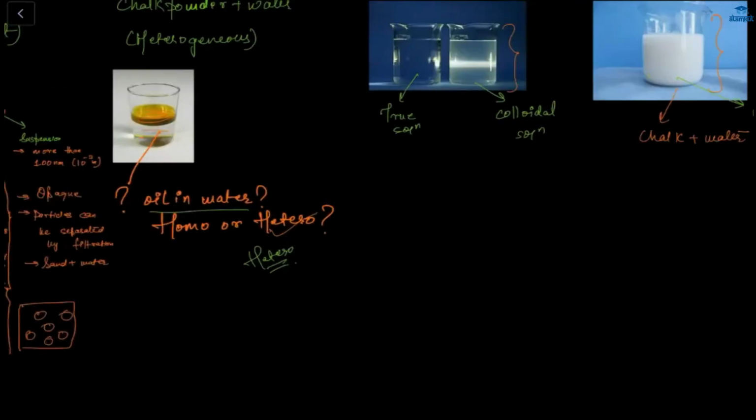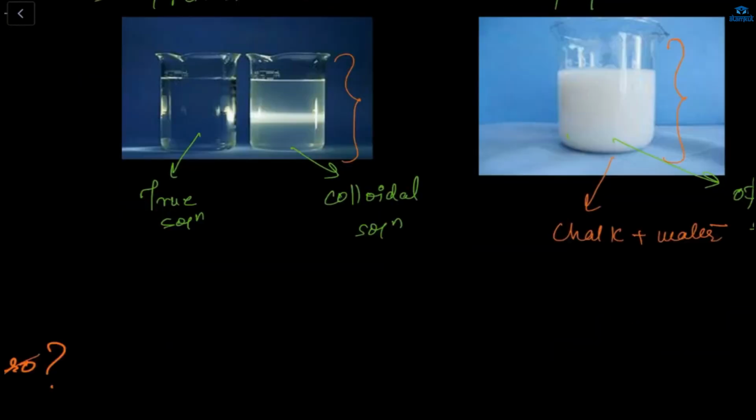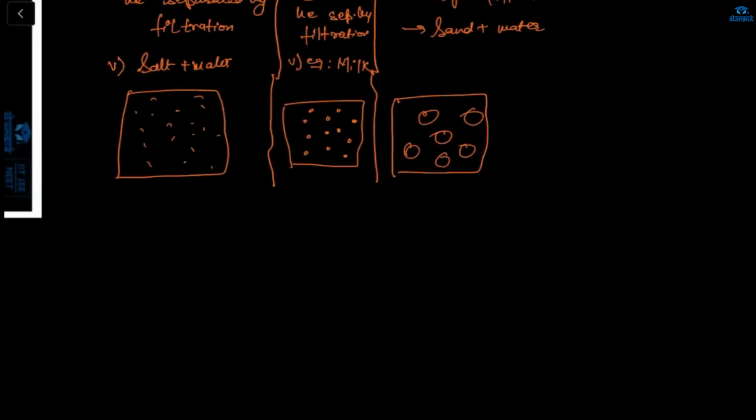Okay, now let me go through this. Here the colloidal solution is milk. We can say this example is milk. See what's happening here. This is somewhat translucent and particles cannot be separated by filtration. The milk cannot be separated by filtration. And one more very important point. Here it does not scatter the beam of light. I'll show you guys.